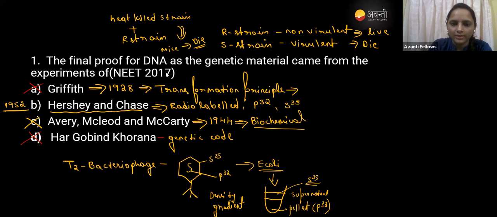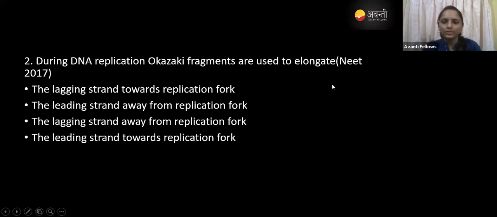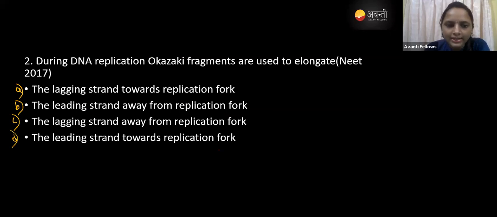Okay, now let us move to the next question. This is a very easy question, asked in NEET 2017. During replication, Okazaki fragments are used to elongate which? Option A is lagging strand toward the replication fork, leading strand away from the replication fork; option C is lagging strand away from the replication fork, and leading strand towards the replication fork. You can answer me in the poll.